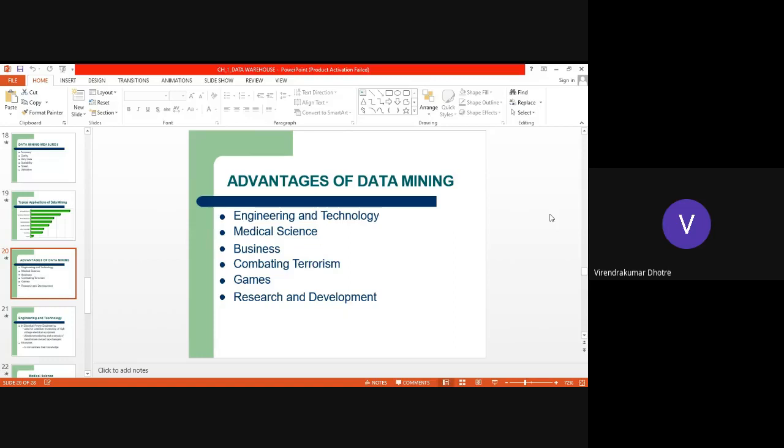Combating terrorism, data mining also will help in this. Games nowadays, the gaming sector is booming. There is a tremendous revenue in that games. Everybody has a smartphone in their hand, and they want some entertainment, they want to spend some time. So there are number of different types of games available.